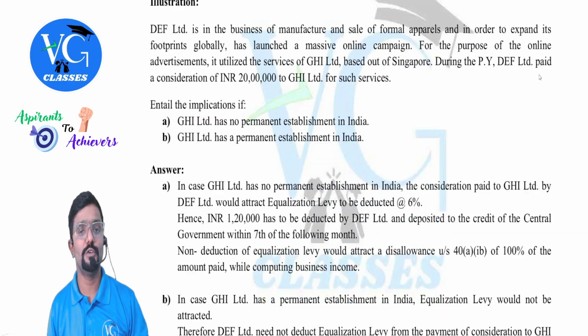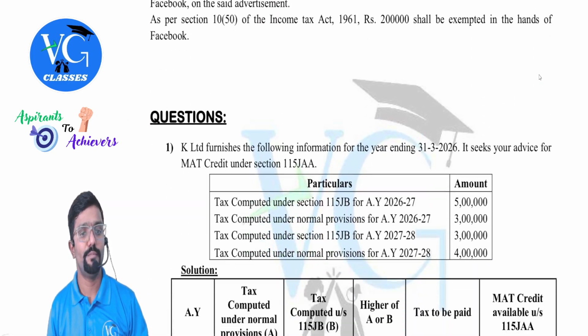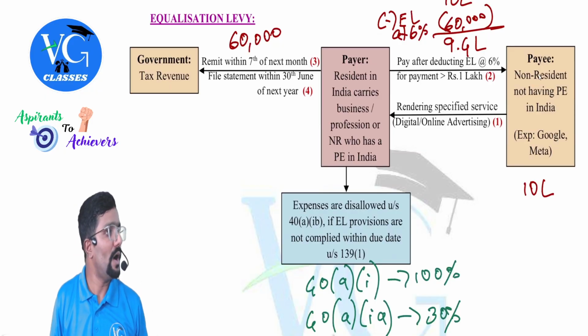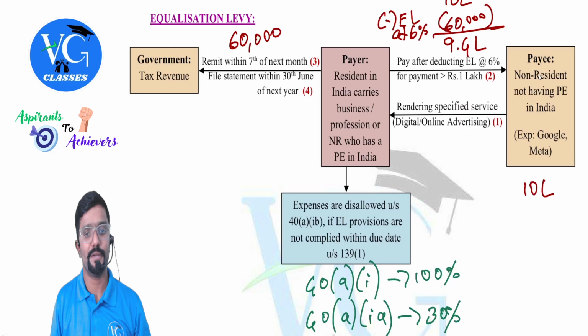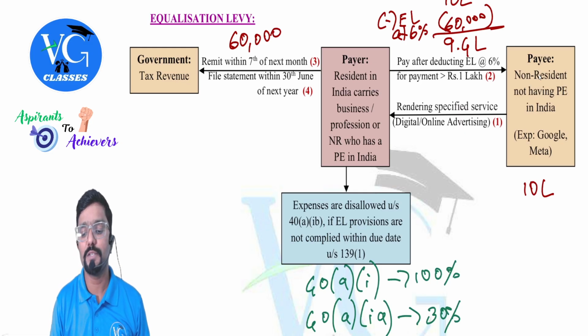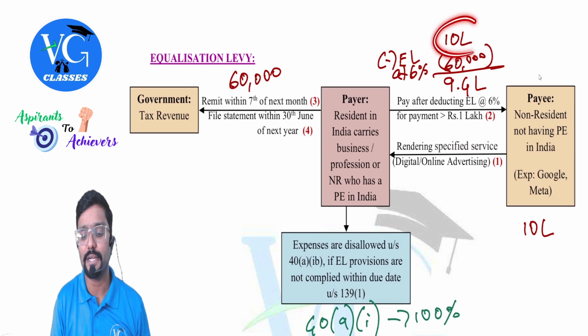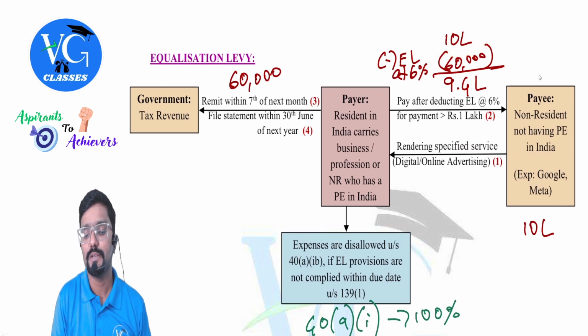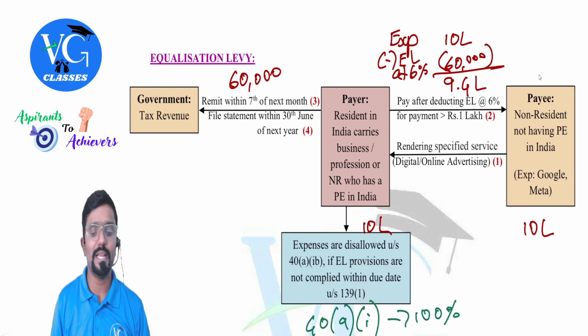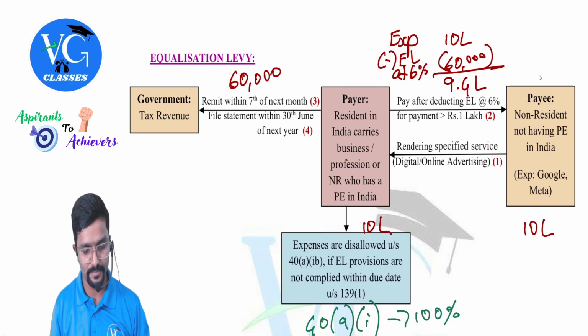Sir, the payer should do so many things. What if he doesn't do it? Then what, sir? The expenses, whatever he has paid, the entire 10 lakh, he cannot claim it, guys. So this is like expenses, the entire 10 lakh will be disallowed, people.